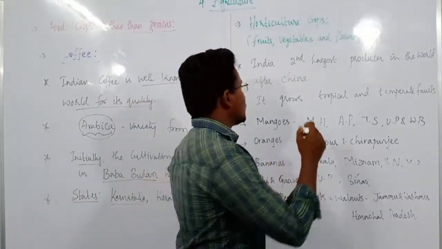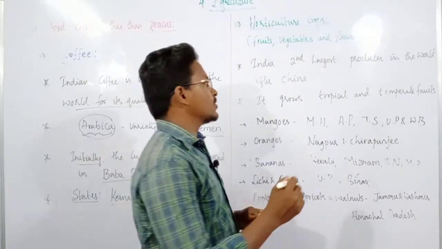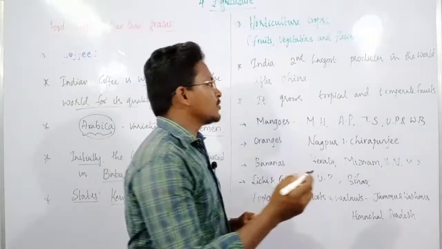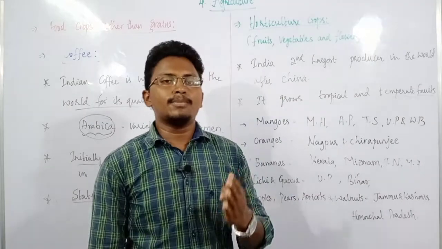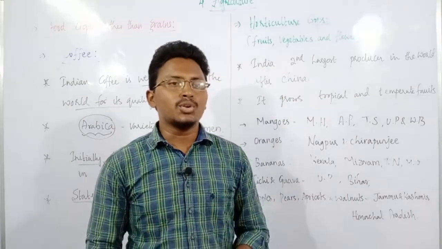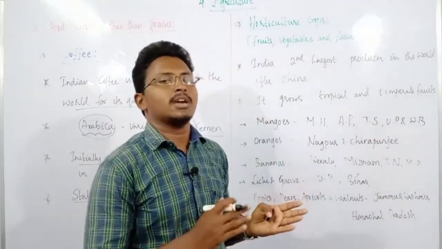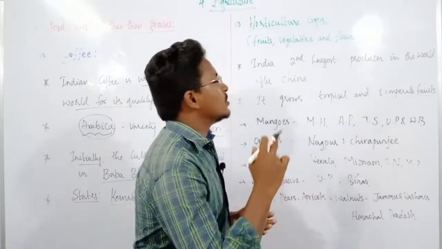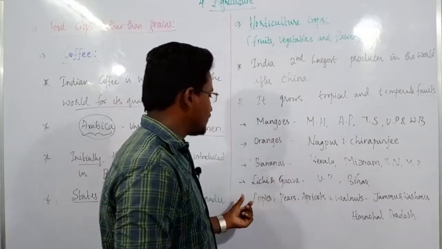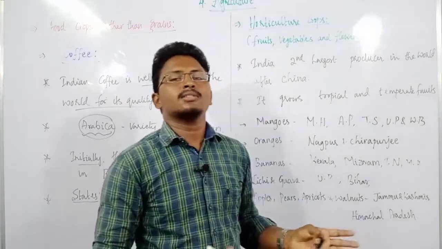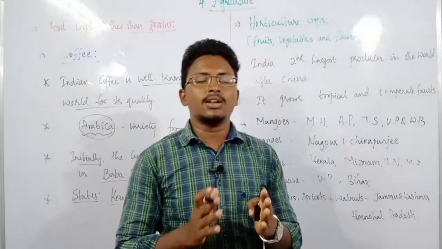Then what type of fruits does our country mainly grow? We grow tropical fruits and temperate fruits. What do you mean by tropical and temperate? It means the fruits that can be produced in the tropical zone as well as in the temperate zone. So this variety of fruits can be grown in this country. We grow mangoes, oranges, bananas, lychee, guava, apples, pears, apricots, walnuts and so on. These are the main fruits that are grown in our country.